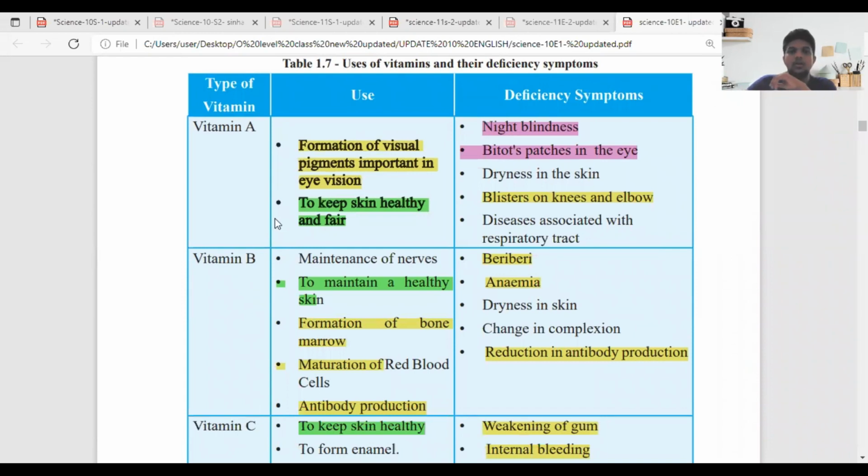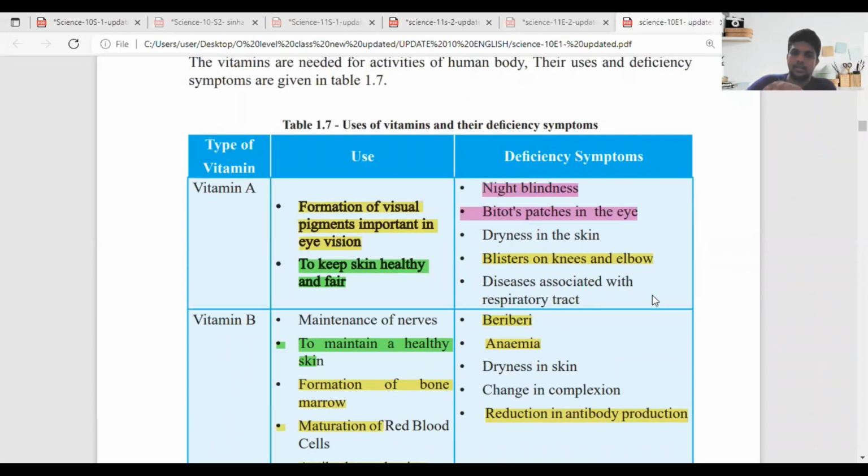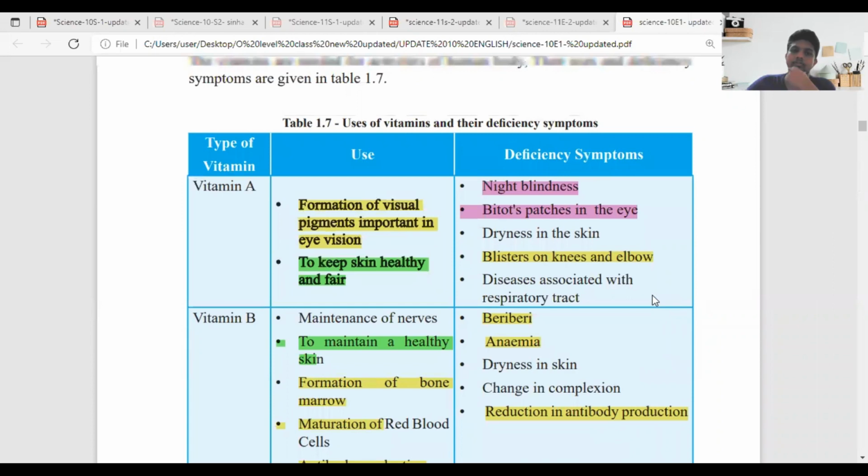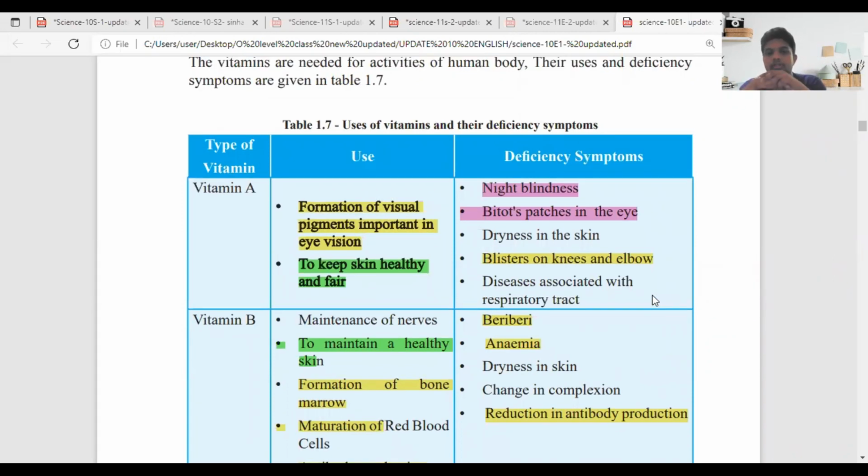First of all, you have to read vitamin A and vitamin B first. Just as the previous one, you have to write this table. Before that, write the topic: uses of vitamins and deficiency symptoms.